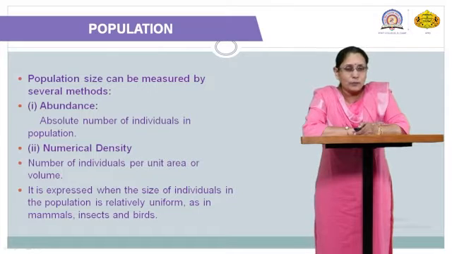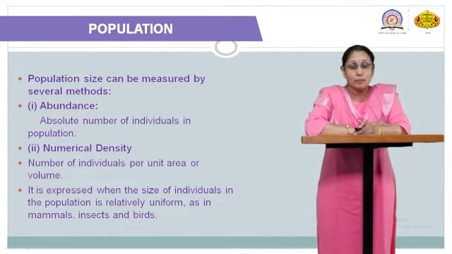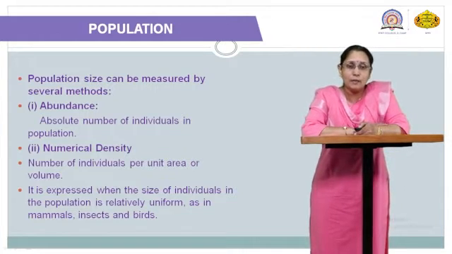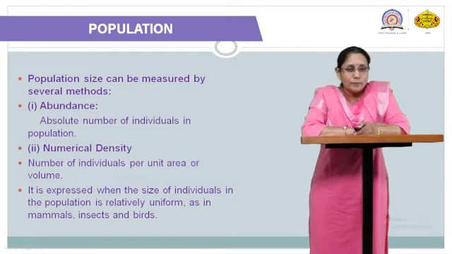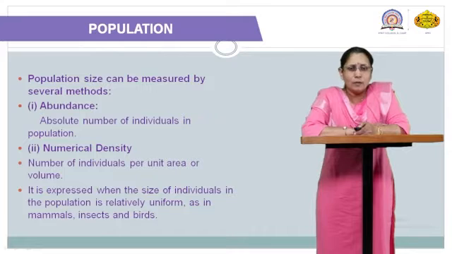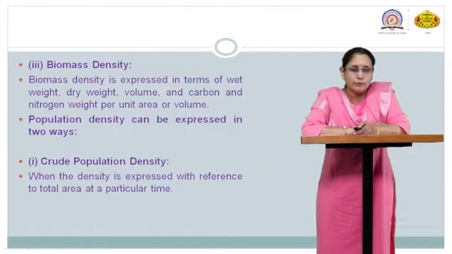So population size can be measured in these two or three ways. First is abundance, where the absolute number of individuals can be calculated. The absolute number is different from the number of individuals per unit area, whereas per volume the number of individuals can also be analyzed. In the second one, the individuals in that particular population should be uniform.